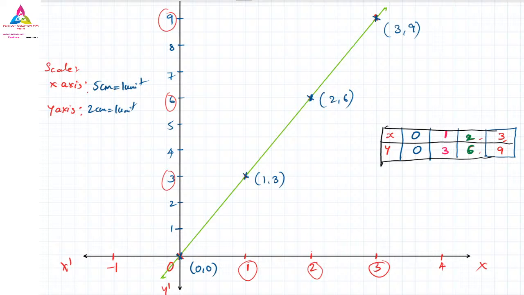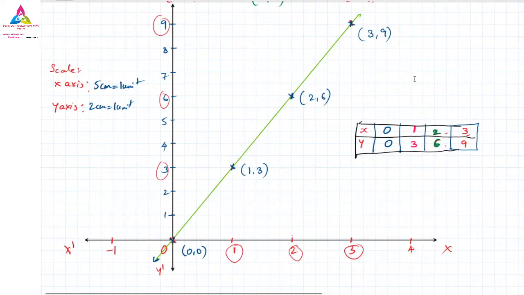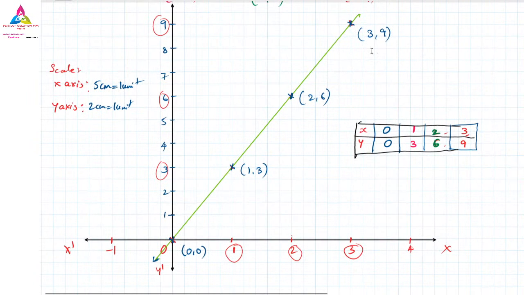Lastly, you have to write down the equation. What was the equation for this? y is equal to 3x. This equation is nothing but y is equal to 3x. Anywhere you can write it, on the top or on the bottom. I don't have space here, so I will write it on the bottom because I have a little bit of space there. So I will increase this. Now I will write down that equation here: y is equal to 3x, and this is our answer.